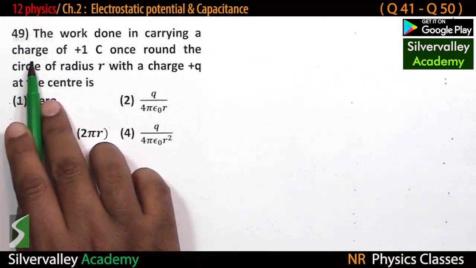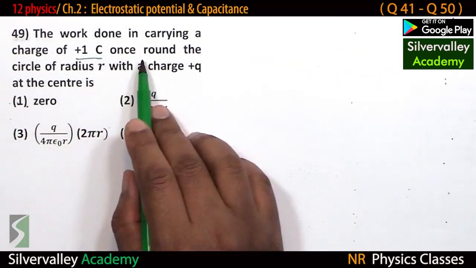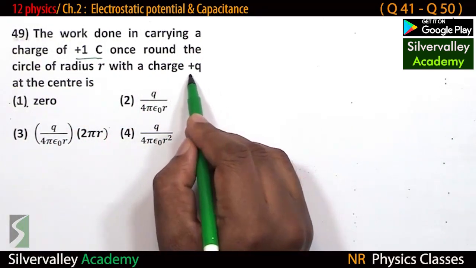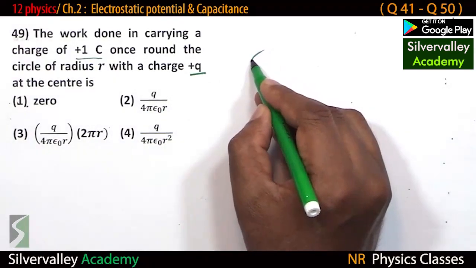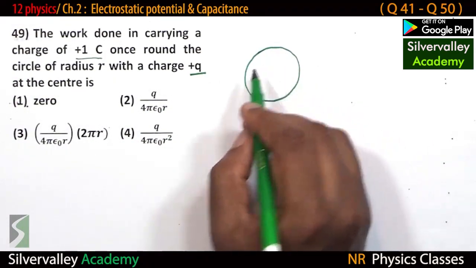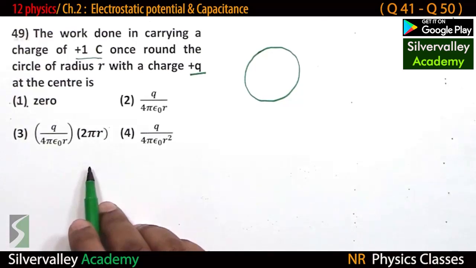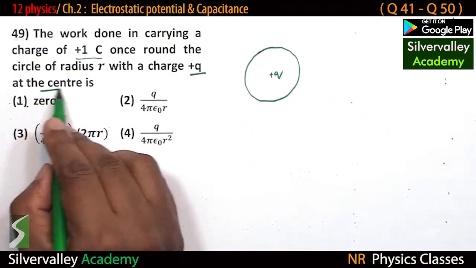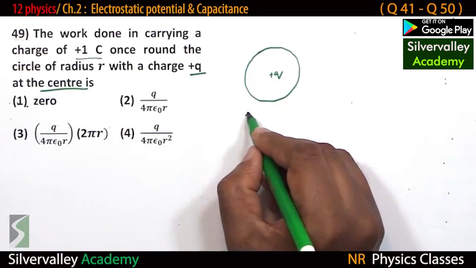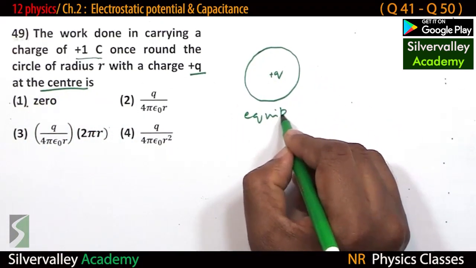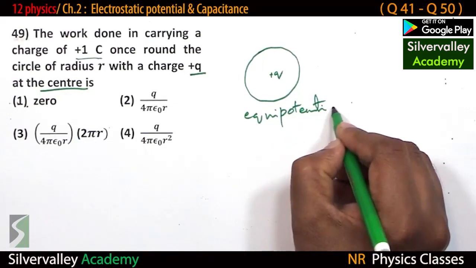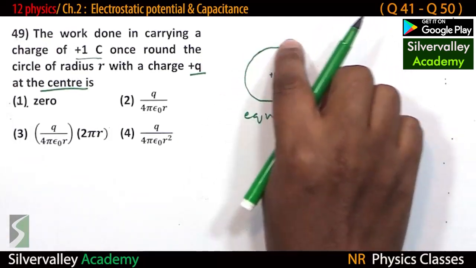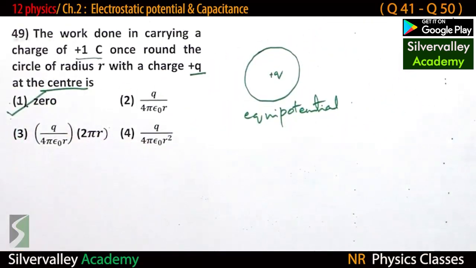The work done in carrying a charge 1 coulomb once round the circle of radius r with a charge plus q at the center. So same concept. Questions are in different formats, isn't it? So this q is at the center. So this is the equipotential line. Equipotential. If it is equipotential line, then work done in moving any charge along the circle is 0.